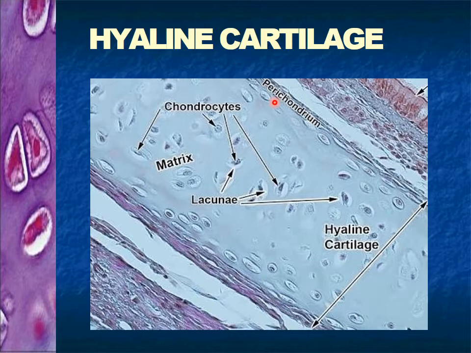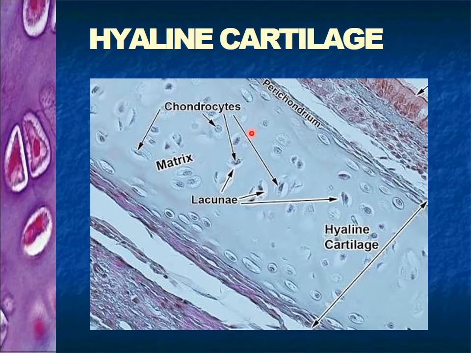So we have three types of cartilage: hyaline, elastic, and fibro. Hyaline cartilage. Hyaline means glass-like. Why is it called glass-like? Because in this slide we cannot see the fibers. We know that the cellular matrix is composed of cells as well as fibers, just as in the connective tissue.